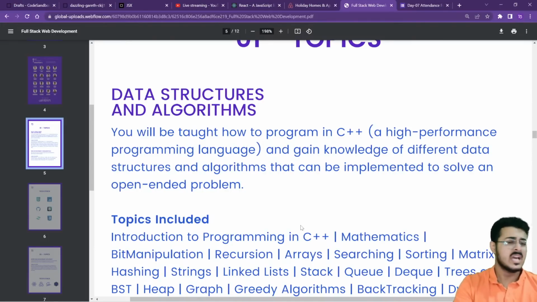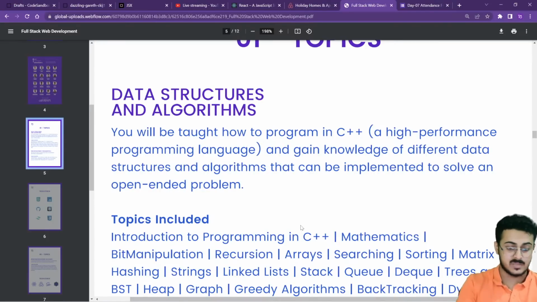Even if you're not joining the program, don't worry about it. You can still use this entire syllabus and study on your own. It will take a lot of time. For me, it took 4 years, but it's totally up to you. If you want the mentorship, you can join the program. If you don't want it, this syllabus is more than sufficient. Just follow this syllabus line by line.